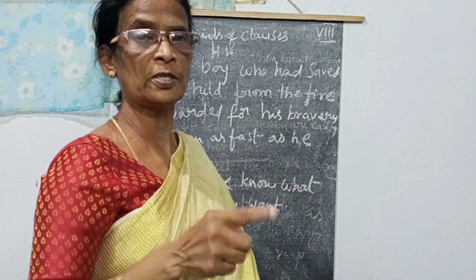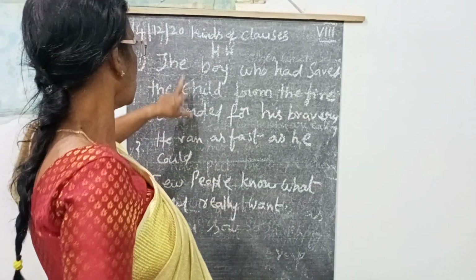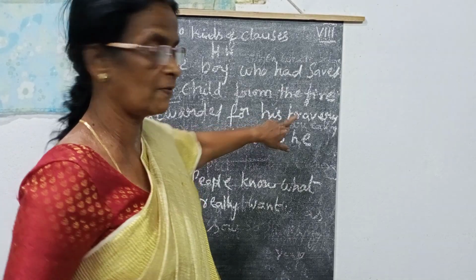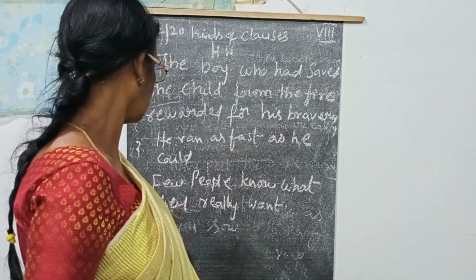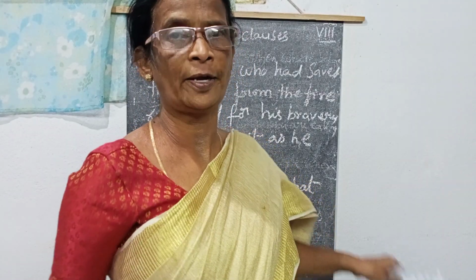So you have to find out which is the adjective clause, noun clause and adverb clause. These 3. Okay, first one, the boy who had saved the child from the fire was rewarded for his bravery. Second one, he ran as fast as he could. Few people know what they really want. You have to find out which is the adjective, which is the adverb, which is the noun clause. But I am not asking about time, place, everything. You find out whether that is adjective, adverb or noun. Okay, these 3 you find. Okay, ma'am? Is it clear? Okay, bye.